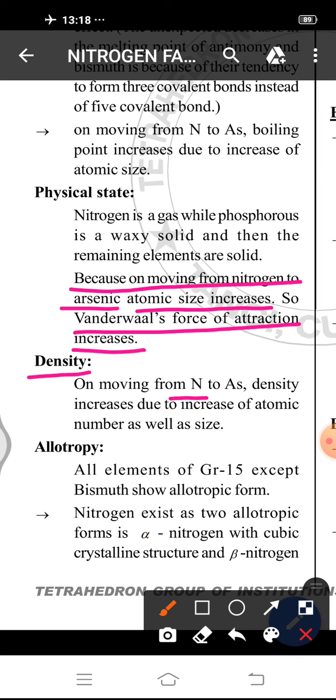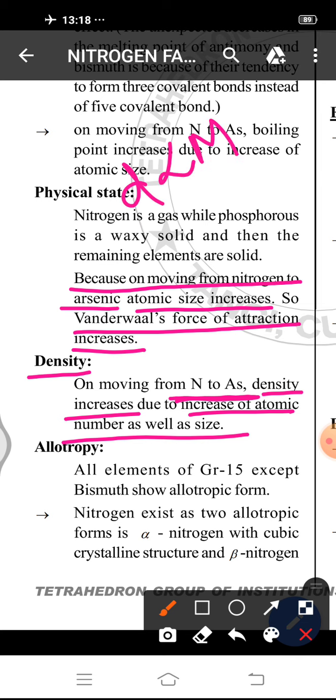Then comes density. On moving from nitrogen to arsenic, density increases due to increase of atomic number as well as size. The density is directly proportional to mass. Due to increase of atomic size, mass also increases. So from nitrogen to arsenic, density also increases.